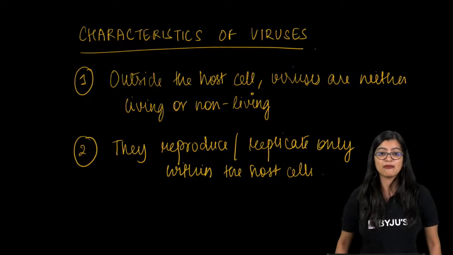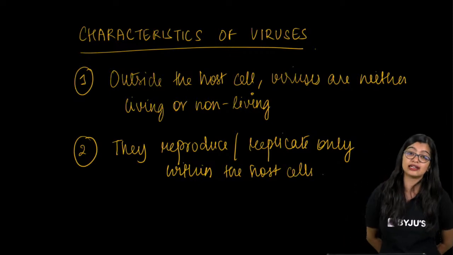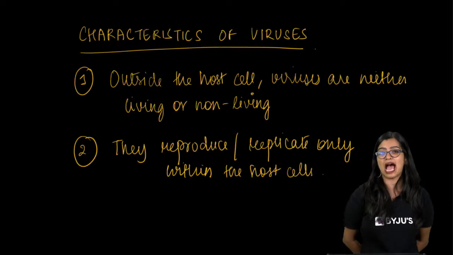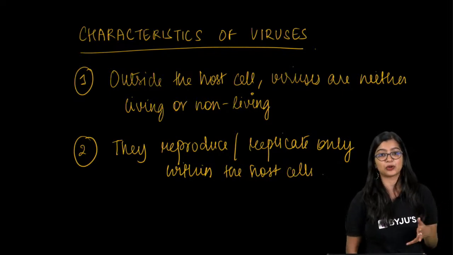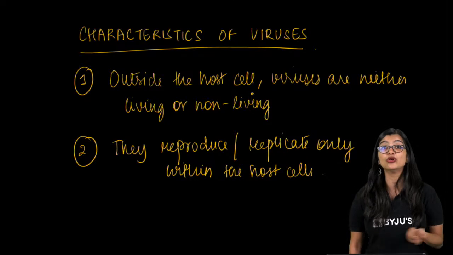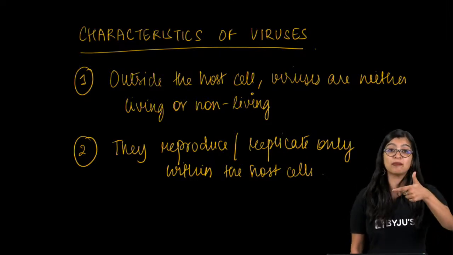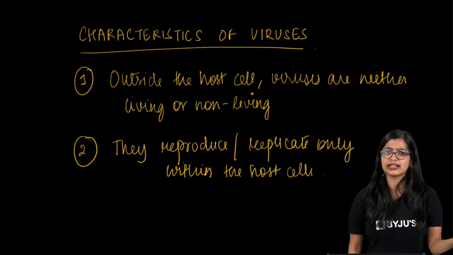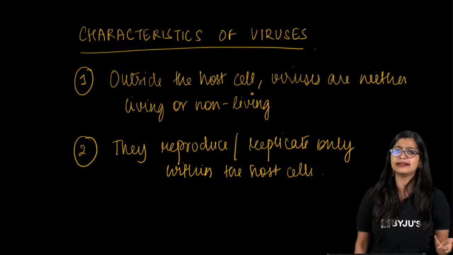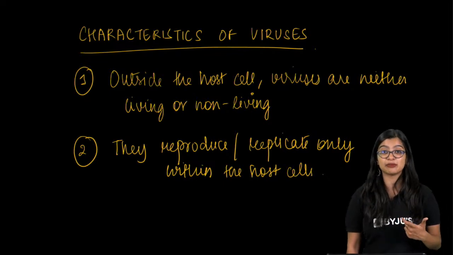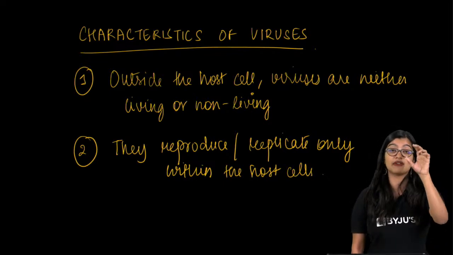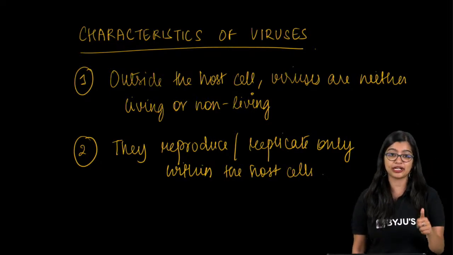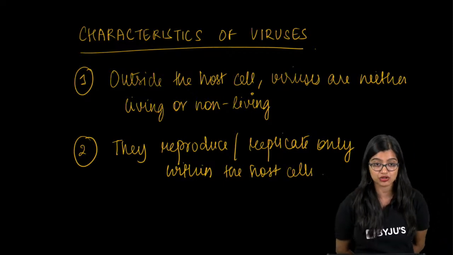Yes? Ma'am, what are allergies? Allergies are hypersensitive reactions that happen because the immune system is reacting to something. And allergies normally happen to non-pathogenic things, which are not pathogens, right? They could be like dust or pollen, which are not really pathogenic in nature. That means in most cases they will not cause any disease. But in people who have a hypersensitive immune system, they will cause allergies. They can't be treated by antibiotics. Very good. Viruses can be observed only using an electron microscope.